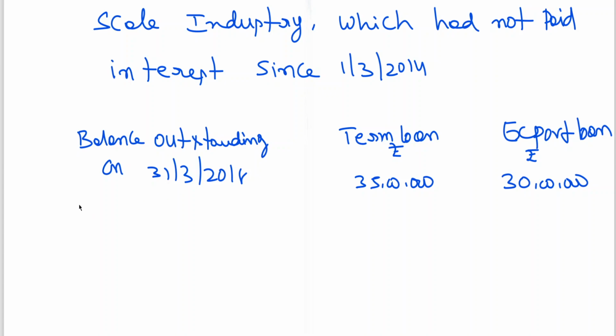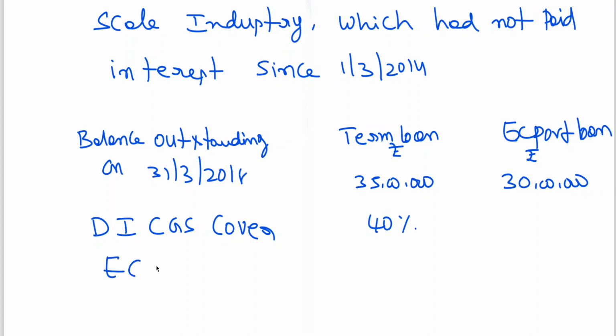Then DICGC cover for term loan is 40%. It's not provision. They have given guarantee to the extent of 40% on term loan.